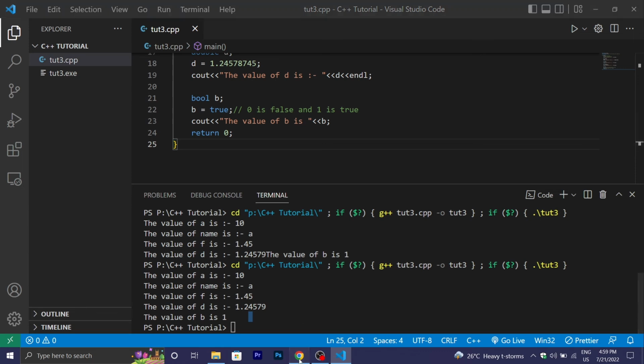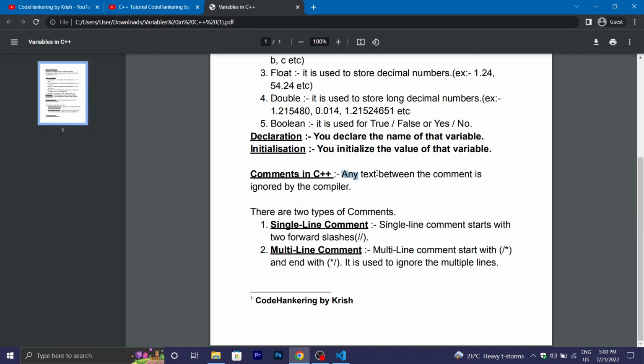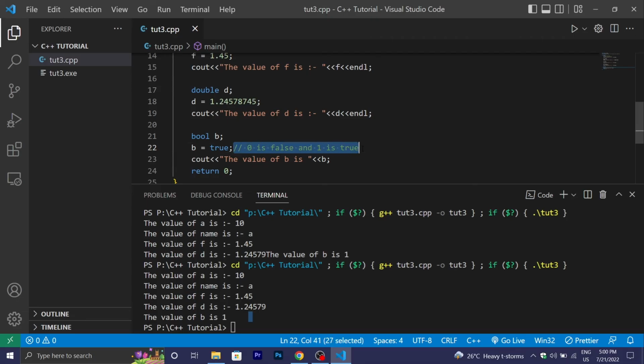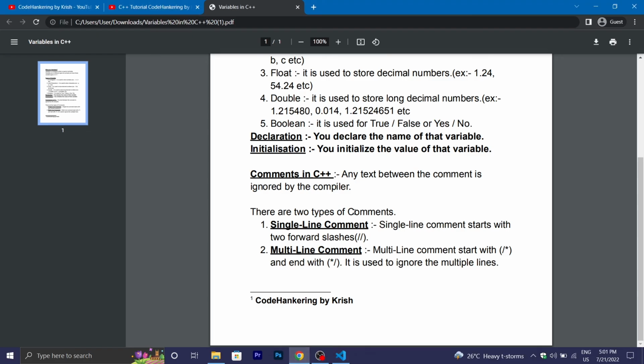Now let's discuss what comments are in C++. Any text inside a comment is ignored by the compiler. Basically, comments are used to make the compiler ignore the text. Okay, I am using a single line comment. So there are two types of comments. First, the single line comment, which I am using, and second is the multi-line comment.